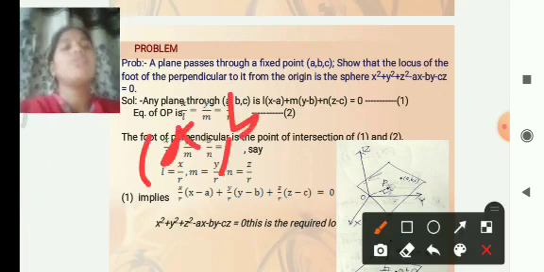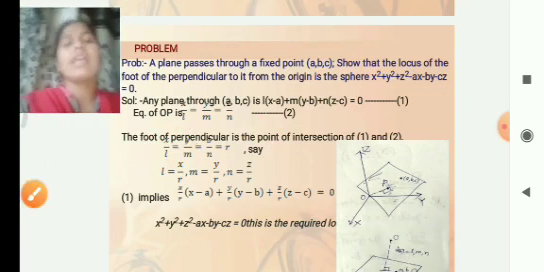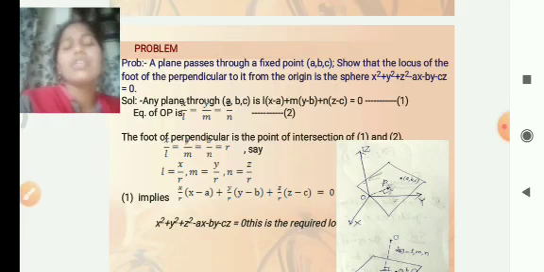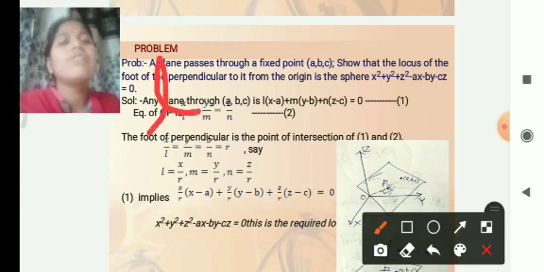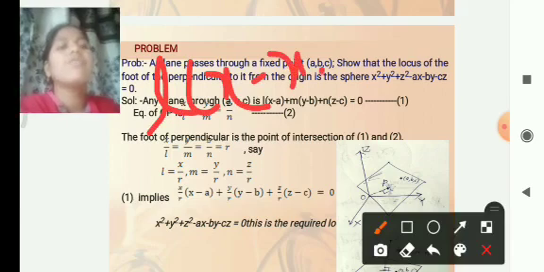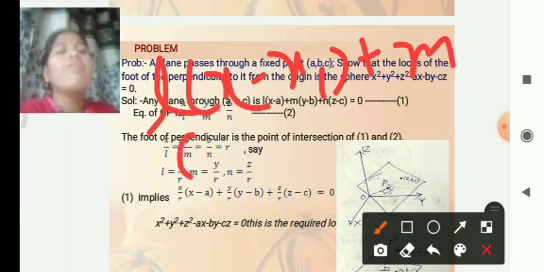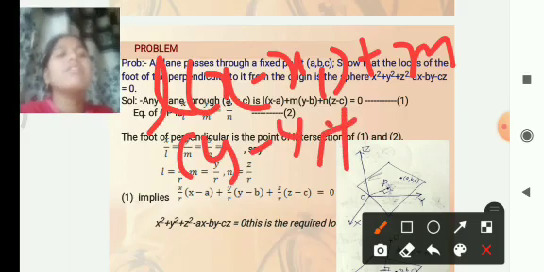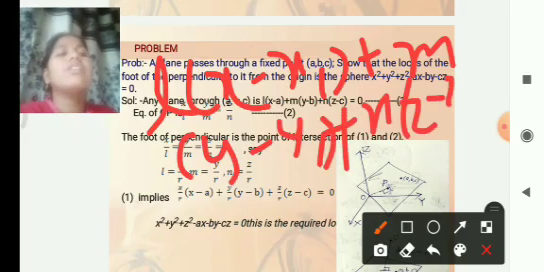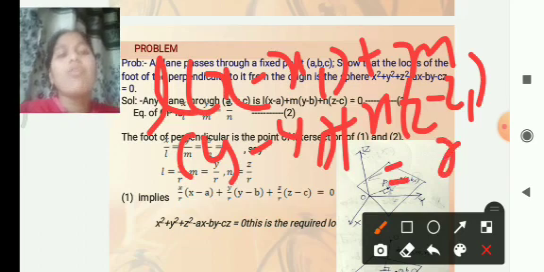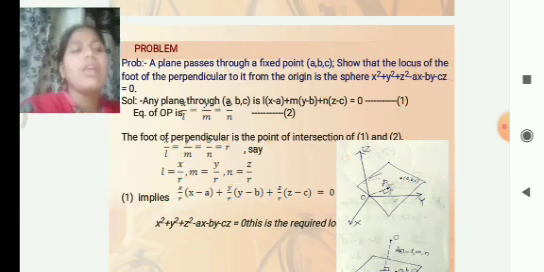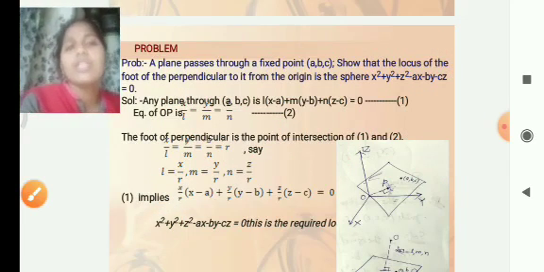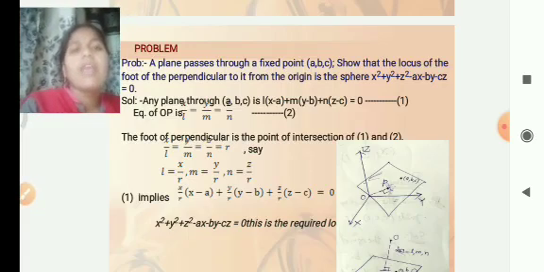We have to use that equation. The equation of a plane passing through a point, using the direction cosines, is l into x minus x1 plus m into y minus y1 plus n into z minus z1 is equal to 0. Here the point is x1, y1, z1, and the plane passes through this point.